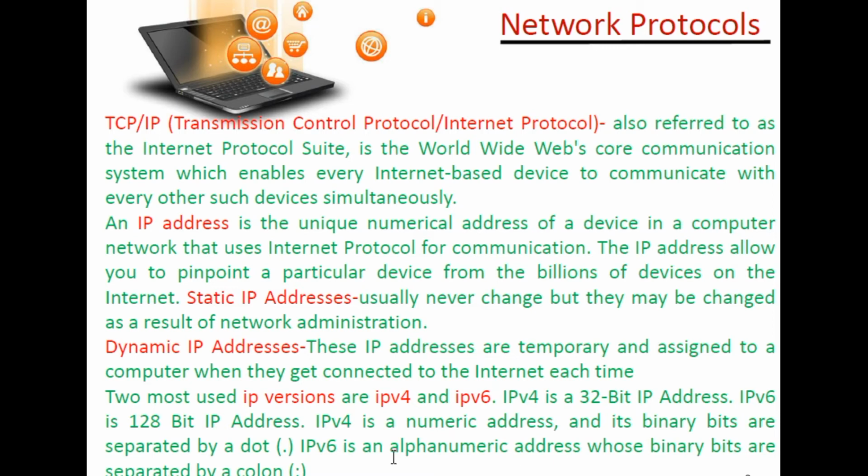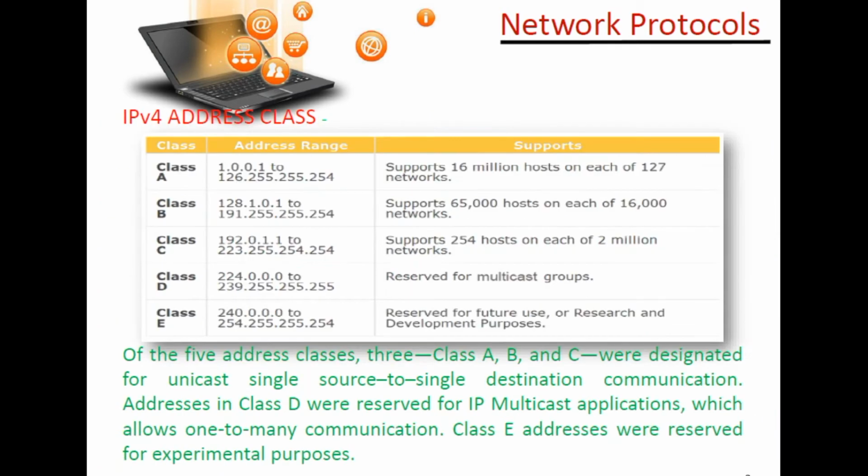So you can understand here, students, IP version 4 is a numerical based address. It is binary bits, which are separated by a dot. IP version 6 is an alphanumeric address. Keep this information in your mind, students: IP version 6 is an alphanumeric address whose binary bits are separated by a colon.